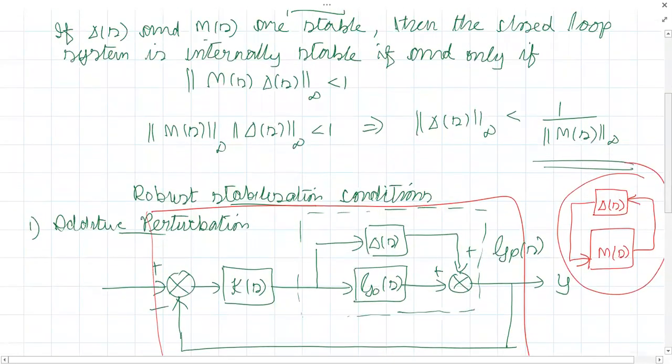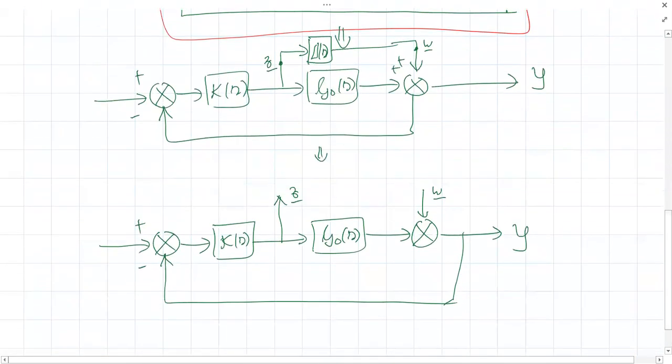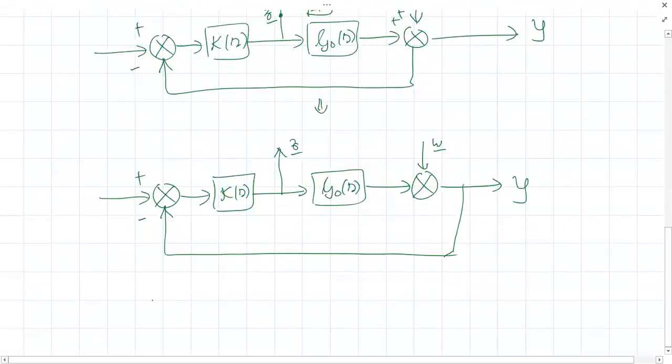So did you forget LFT? Okay. So this can be redrawn like this. So this is my Z. Okay. Is anyone wants to say something?